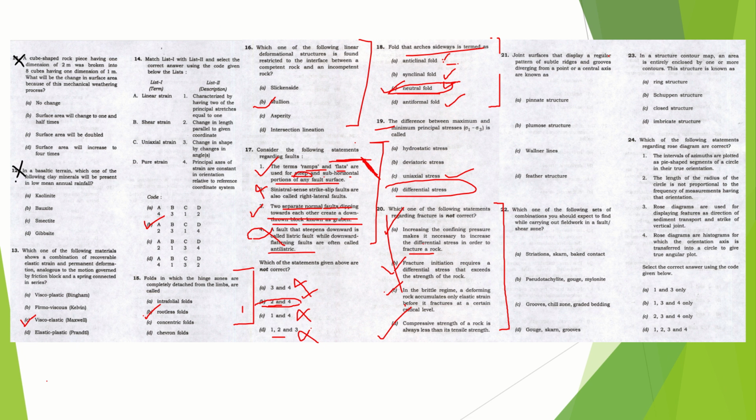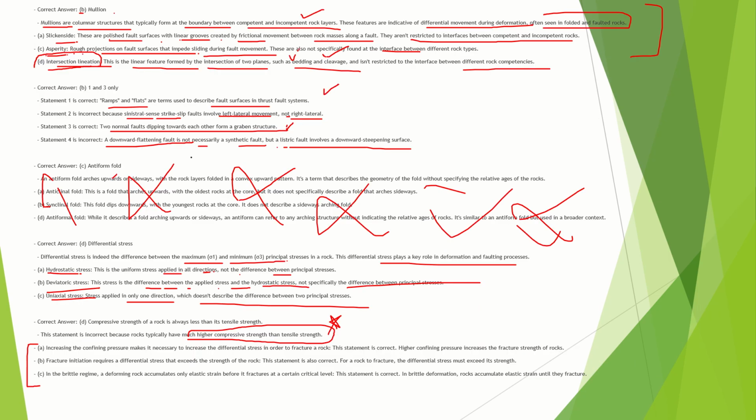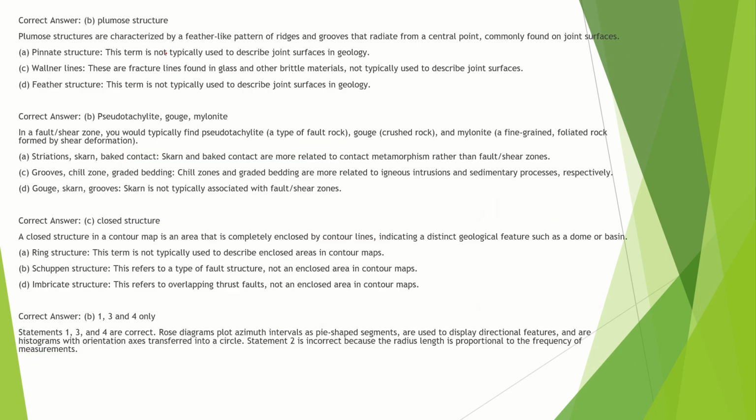Now, a joint surface that displays a regular pattern of subtle ridges and grooves diverging from a point or a central axis is known as? We should know what is pinnate, what is plumose, what is walnut, and what is feather. We should all know all of them. Plumose structures are characterized by feather-like patterns of ridges and grooves from a central point, and they are found on joint surfaces. Pinnate structure is not it. Walnut structures are the fractured lines that are found in glass or other brittle materials. It is not typically used to describe the joint surface.